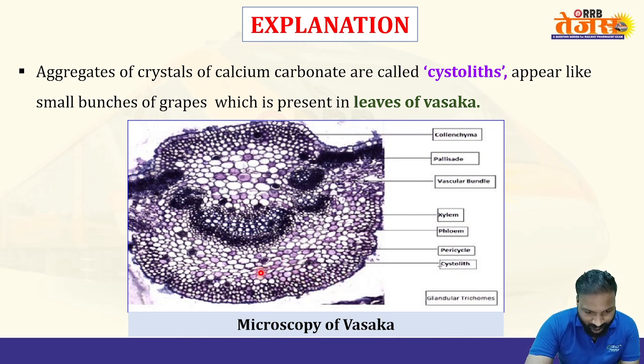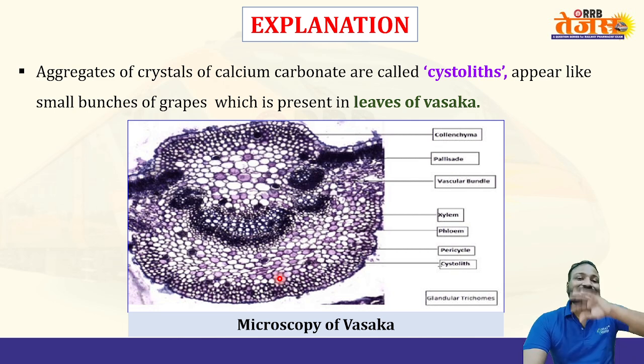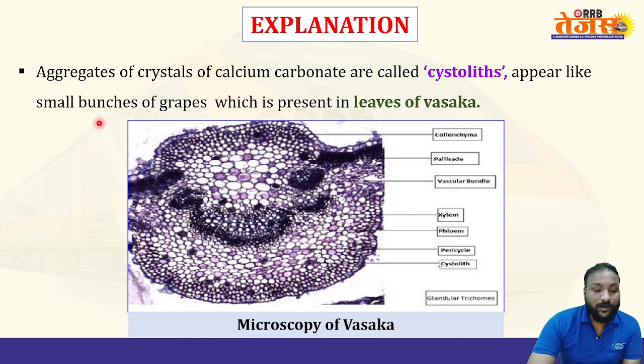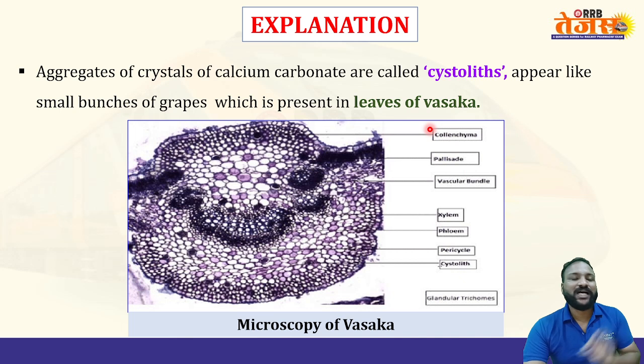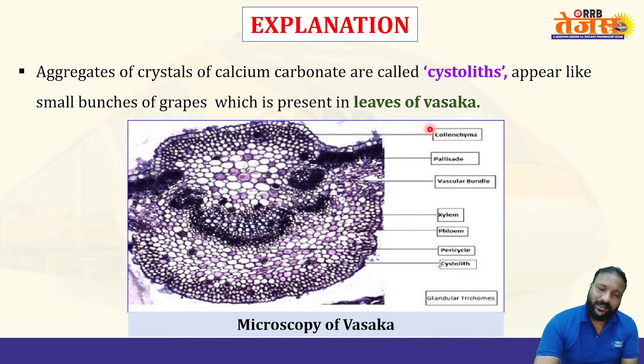Due to the physiological reactions of the plant, it aggregates calcium carbonate crystals in the form of cystolith, which appears like small bunches of grapes. Yes, you can see here, small bunches of grapes, present in the leaves of vasaka.